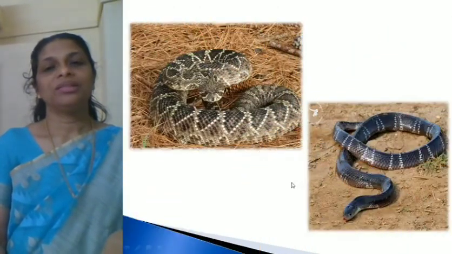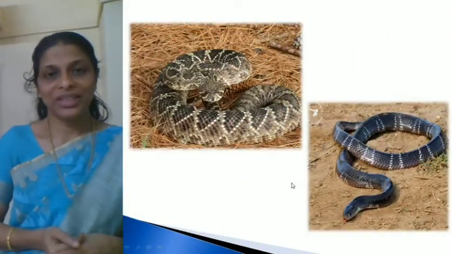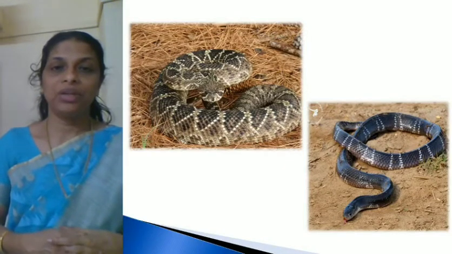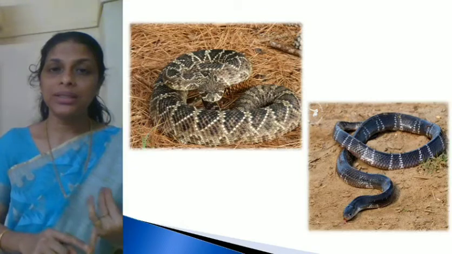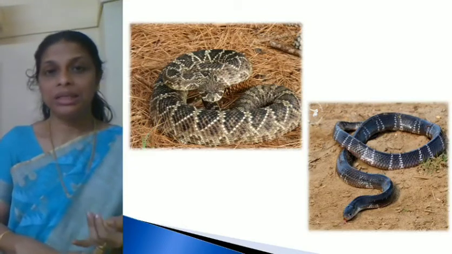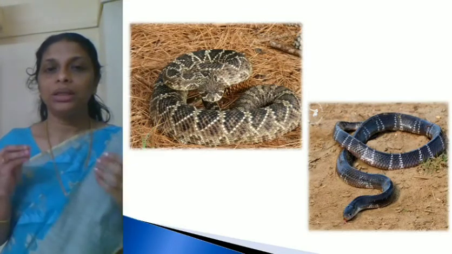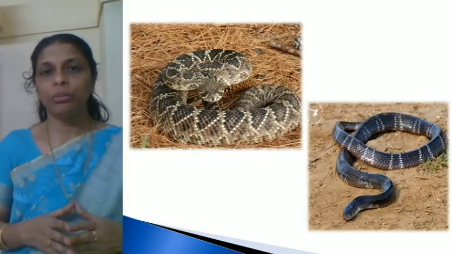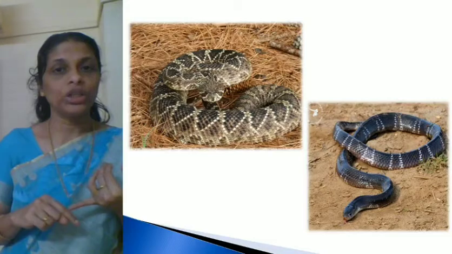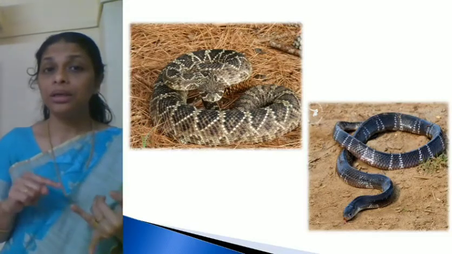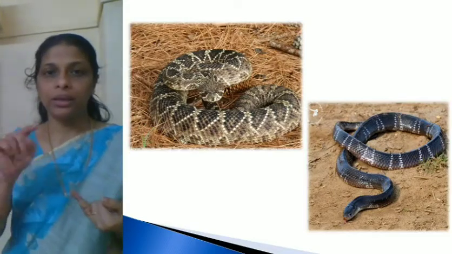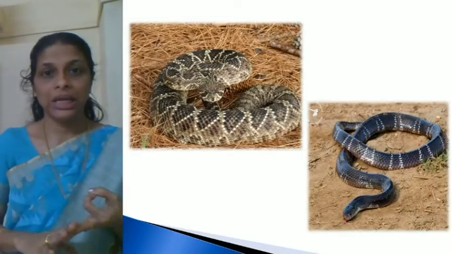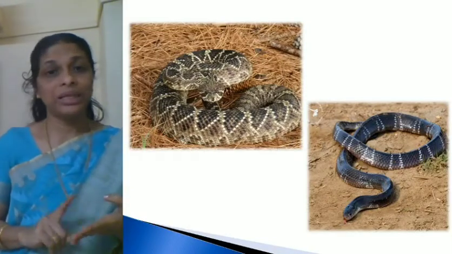Now, I hope you understood what we discussed today. Today we discussed superclass Tetrapoda. Under that we discussed two classes. One is class Amphibia and one is class Reptilia. Try to remember the unique features. Class Amphibia means immediately it should come to your mind: they can live both in water as well as on land. Another point that you have to remember is cloaca. It's a common feature. Then the skin is moist, without scales. Then the ear is represented by tympanum.